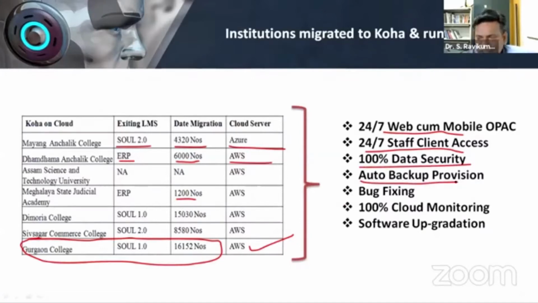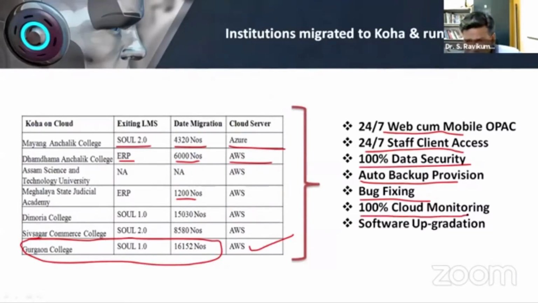Okay, in the case of your regular server, we have to say that we are going to take the backup by 5 o'clock or 12 midnight, like that. Here you just set up the time and say that daily morning 8 o'clock backup will be there, night 12 o'clock midnight backup will be there. So automatically the backup will be taken. And debugging provision is there. If any problem is there, debugging provision is there. And the best is we are with big brand names, so cloud monitoring is 100%.